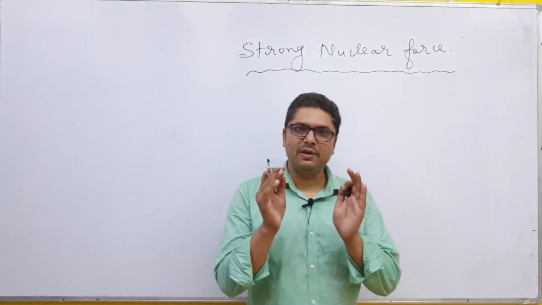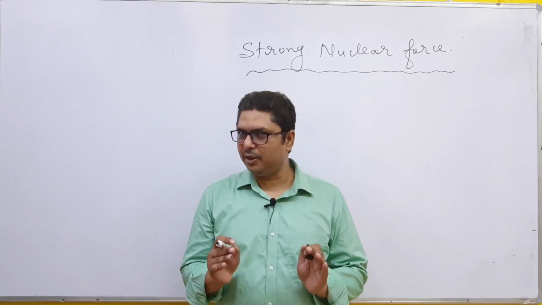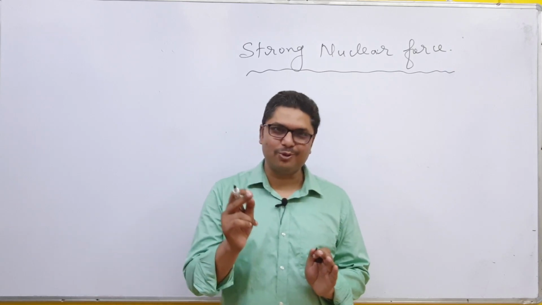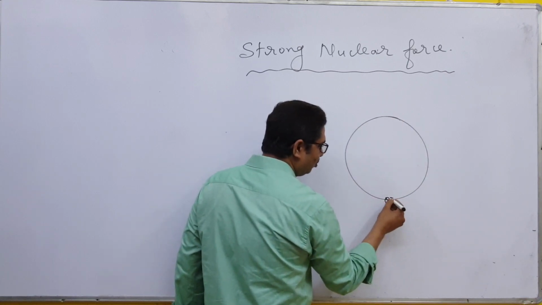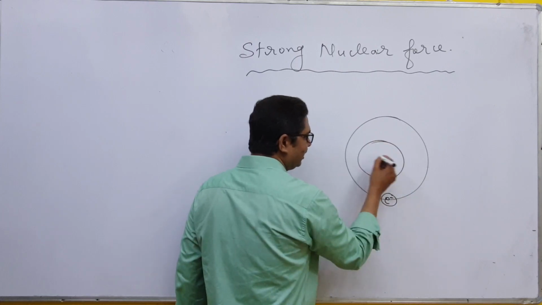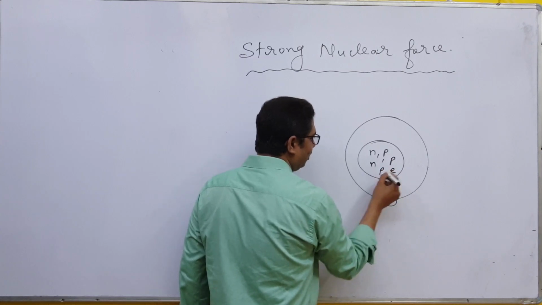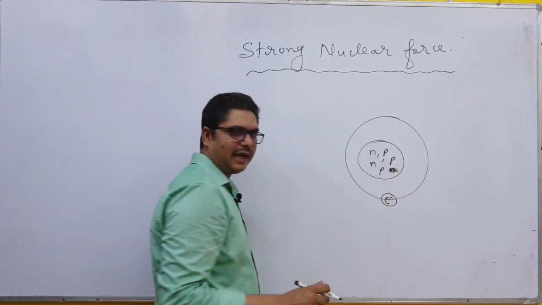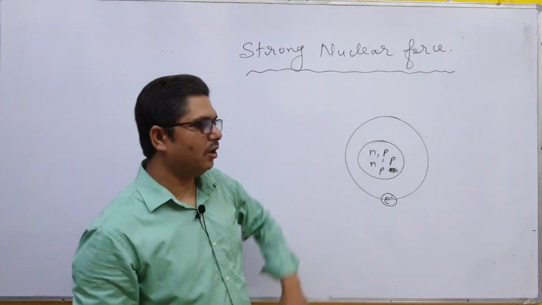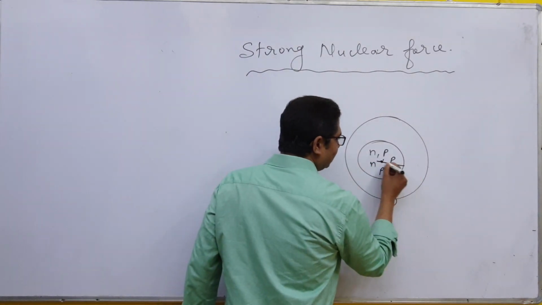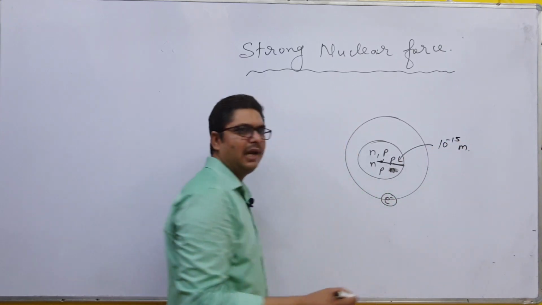This force occurs only when the distance between these elementary particles is 10 to the power minus 15 meter or less. If you take an atom, here you have electrons revolving, and here is the nucleus with neutrons and protons. The attraction between these particles is said to be the strong nuclear force. And this is the radius, which should be 10 to the power minus 15 meter or less.